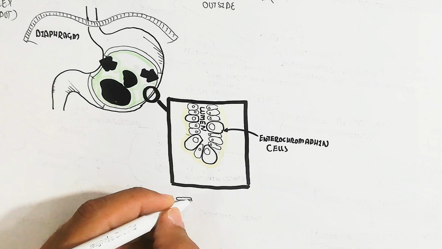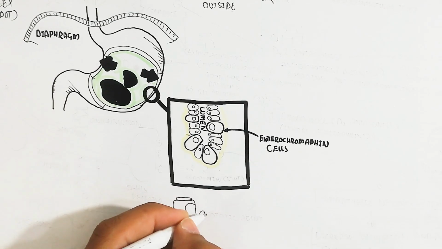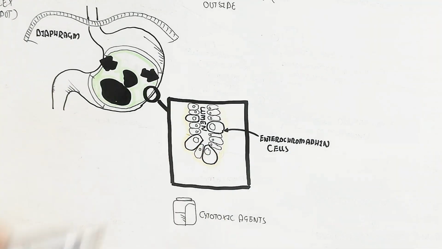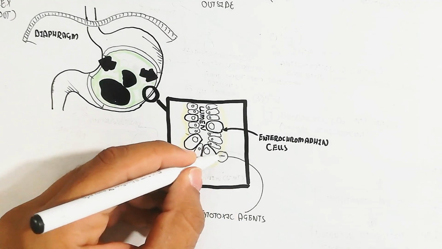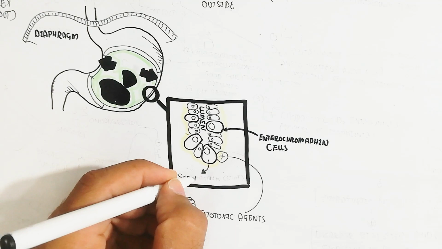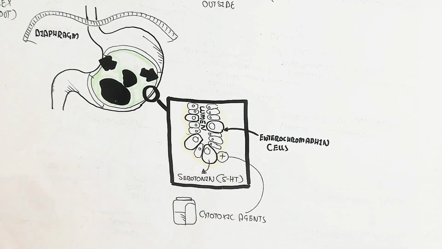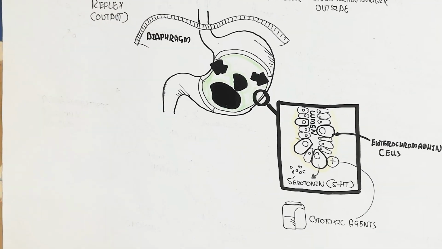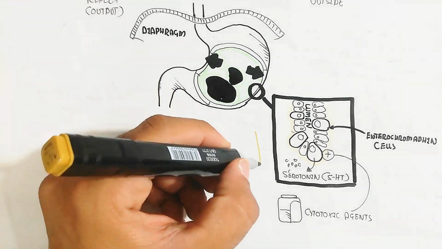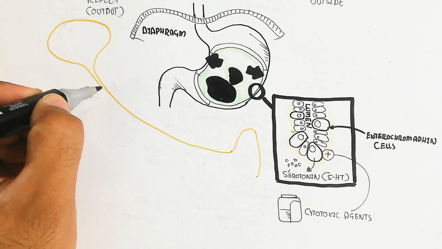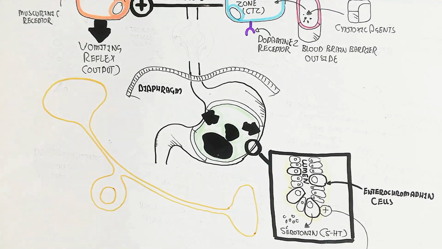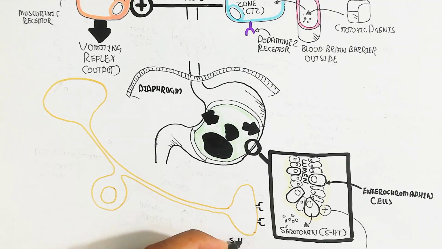The gastric pit contains the enterochromaffin cell. This enterochromaffin cell contacts the chemical inside the lumen, for example the cytotoxic agent, which leads to triggering and production of serotonin, 5-HT. This serotonin targets the 5-HT3 receptor of the vagal sensory nerve.